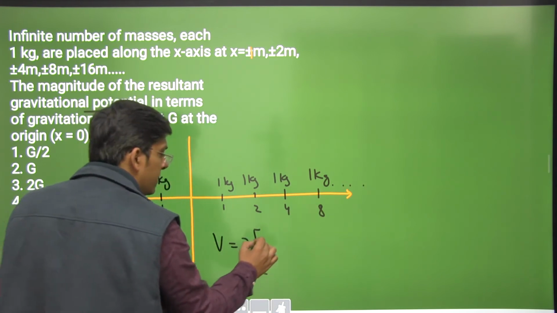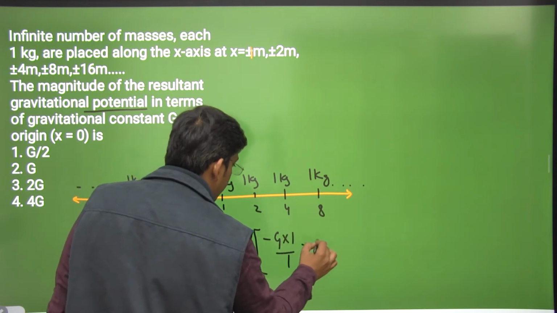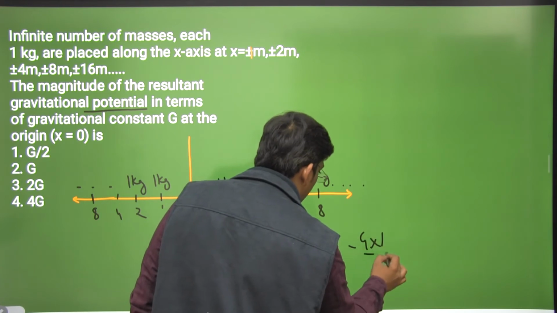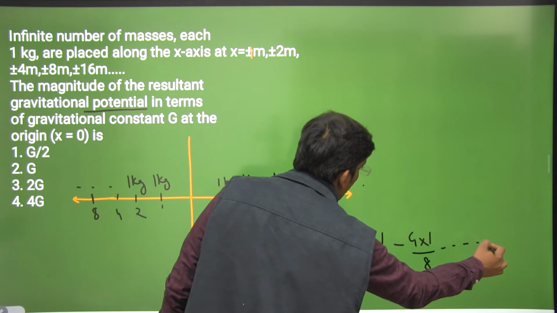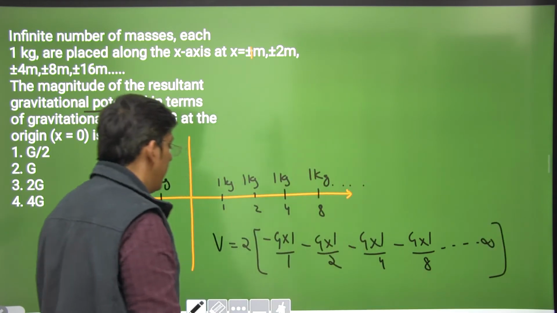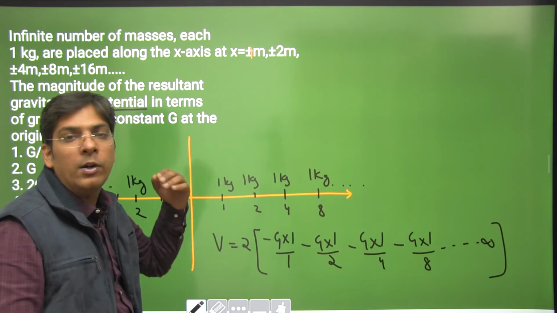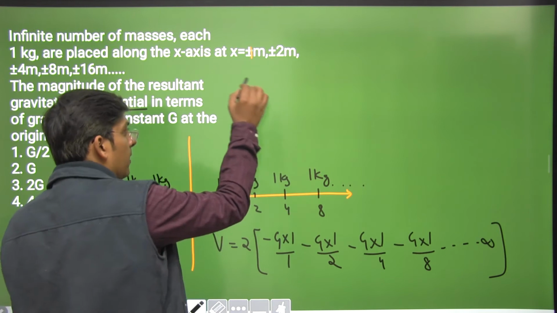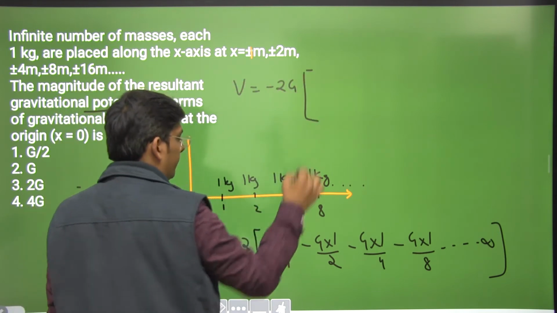Okay, minus GM by r, minus GM by r, minus GM by r, minus GM by r, minus GM by r, up to infinity. Why 2? Why are we multiplying the value by 2? Because in order to account for both the left hand side and right hand side masses. Okay, let us take minus 2G common, right?